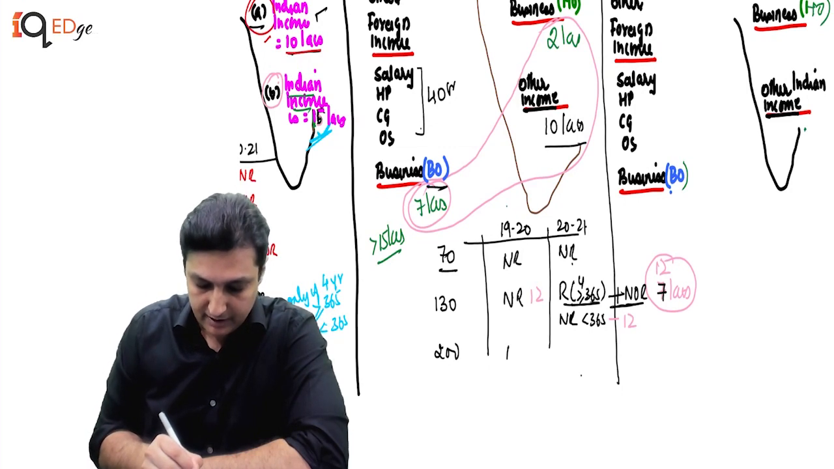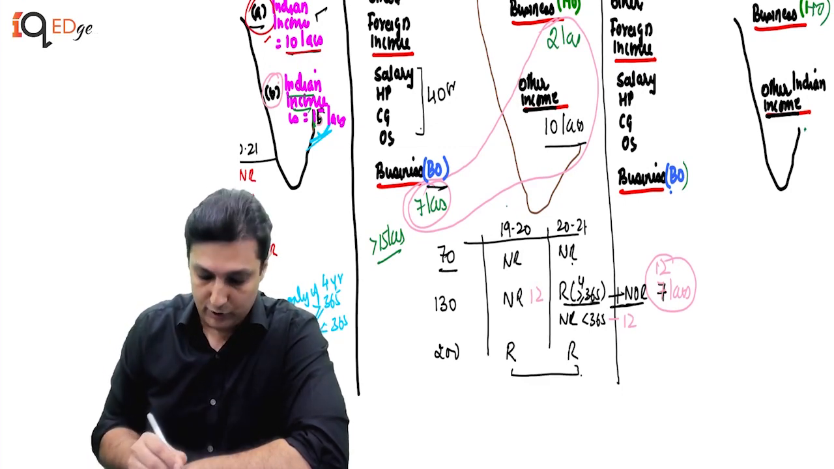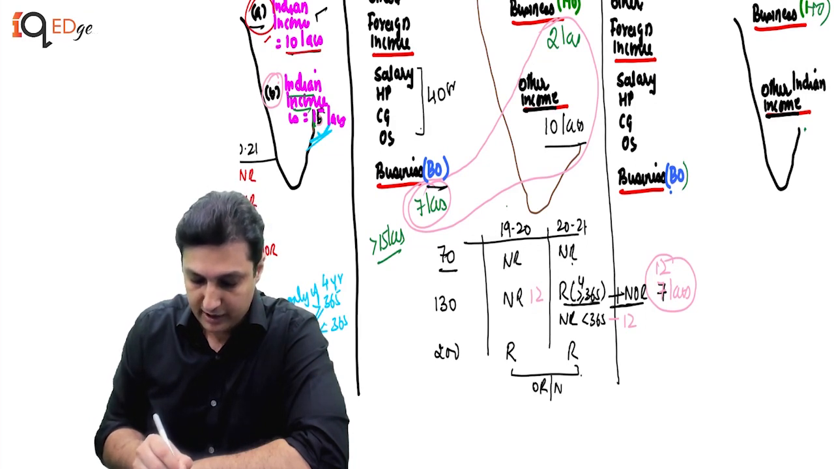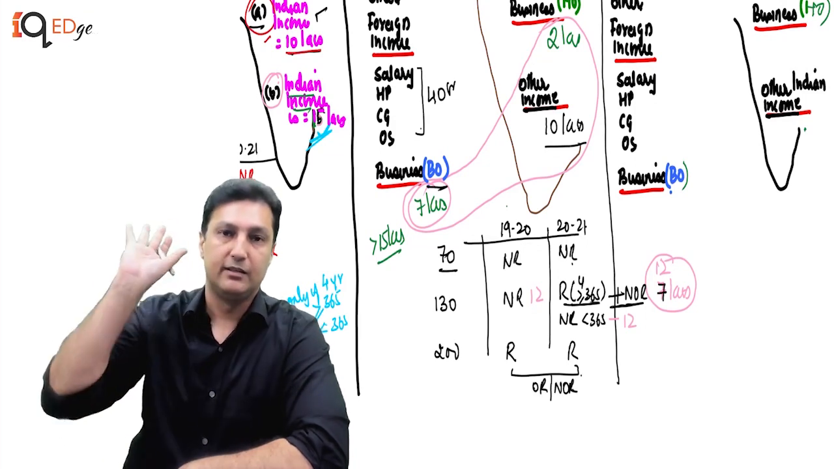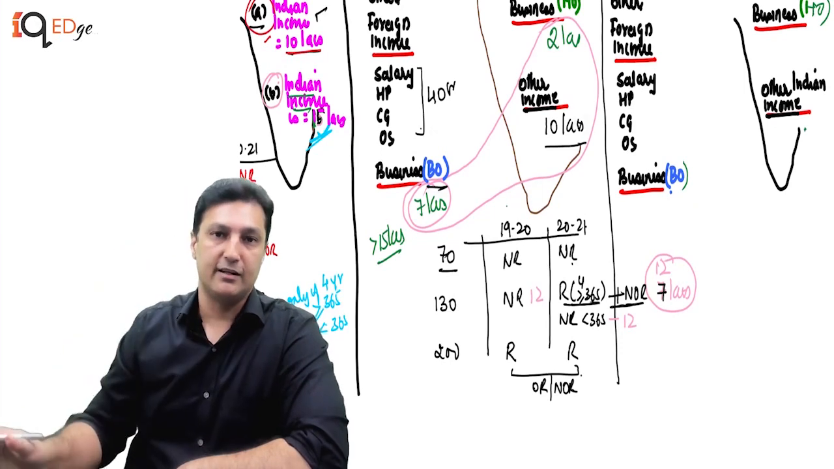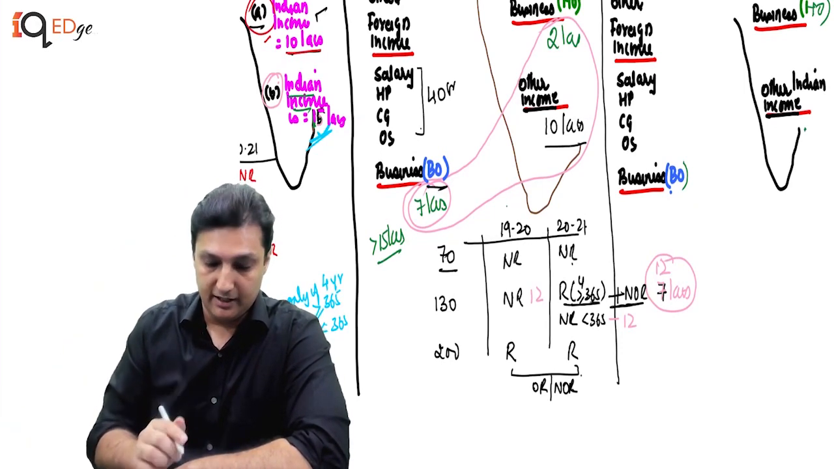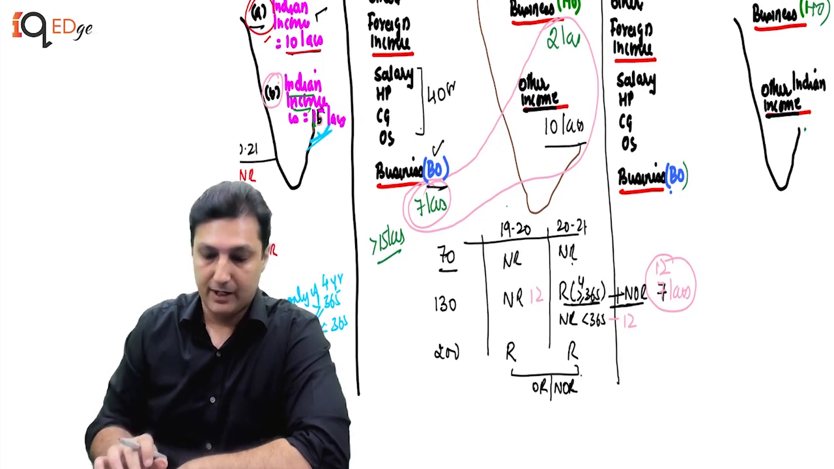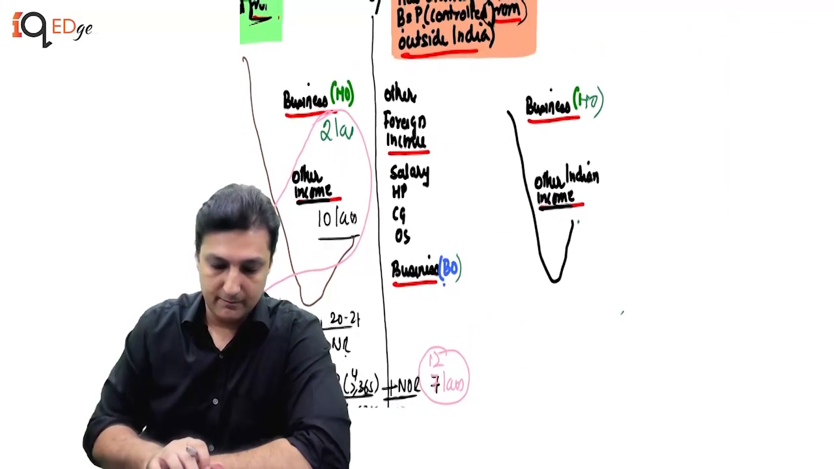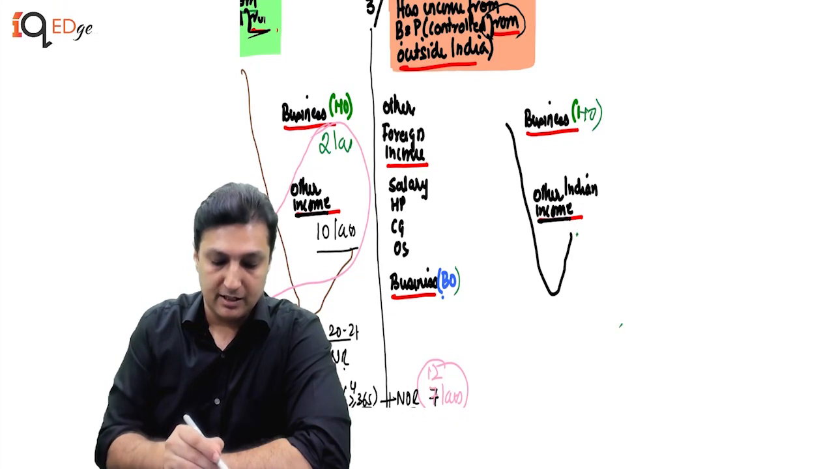This one will be a resident, again a resident, and because it is more than or equal to 182, can be both ordinary or not ordinary as per the additional conditions of 730 and 210. So I hope this is making it very clear. This is the branch office. Now let's go to the other one. He says he has income from business controlled from outside India.